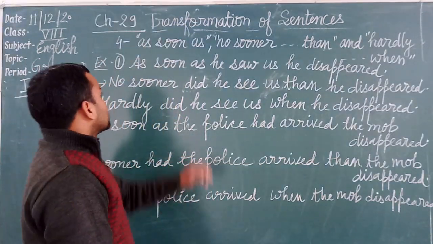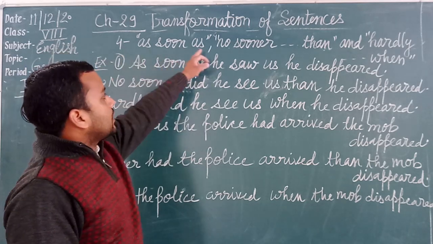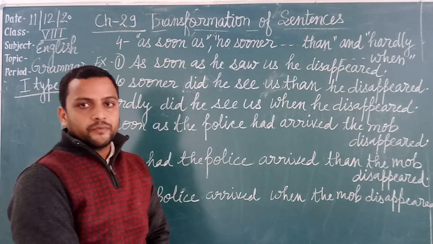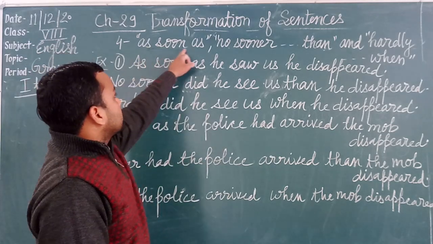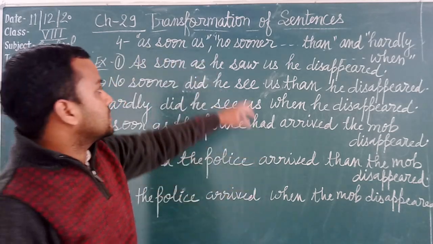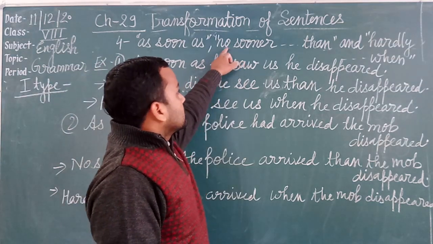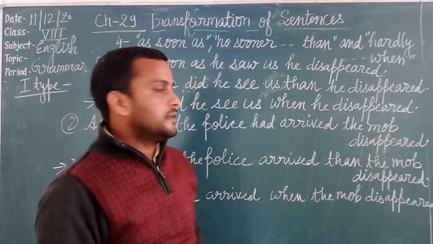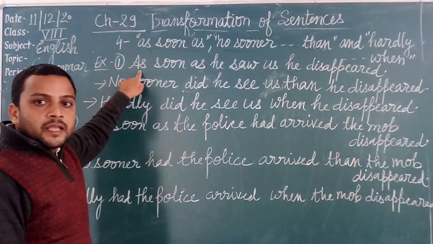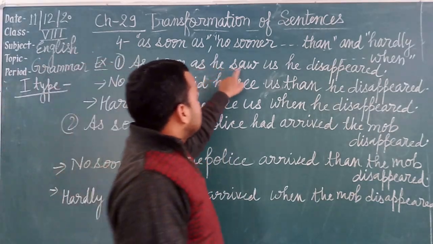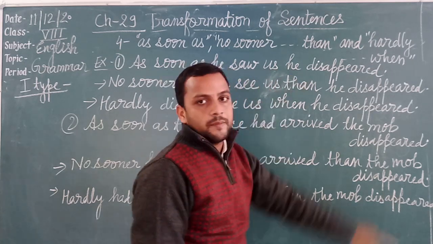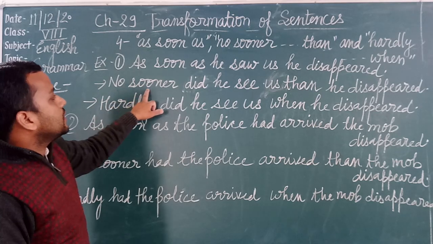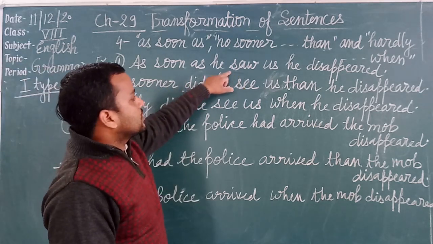Students, now see the last one. As soon as, no sooner than, and hardly when. When the sentence starts with as soon as, how we will change it in the sentence that is starting with no sooner and hardly. See the example. As soon as he saw us, he disappeared. We are using no sooner. No sooner, after that we use the helping verb.